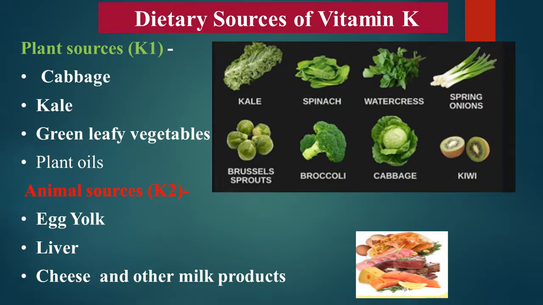Now, major plant sources of vitamin K which have phylloquinone are green leafy vegetables like spinach, kale, spring onions, broccoli, cabbage, and plant oils. While animal sources which have small amount of vitamin K2 are egg yolk, liver, cheese, and other milk products. And vitamin K2 is mainly synthesized by intestinal bacteria.